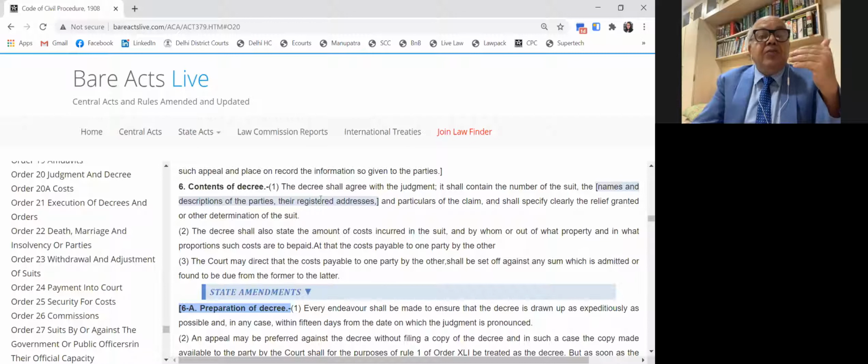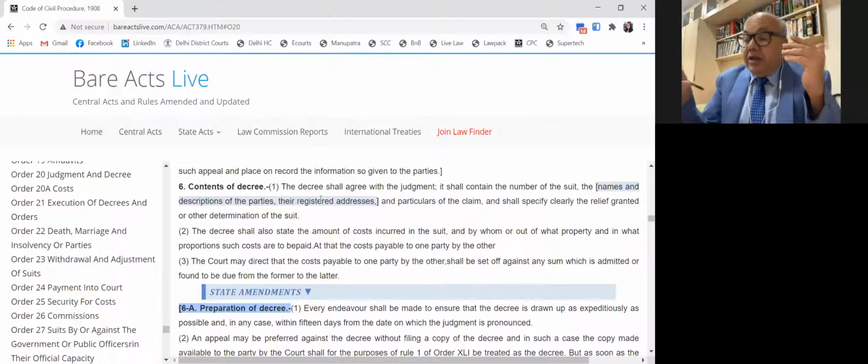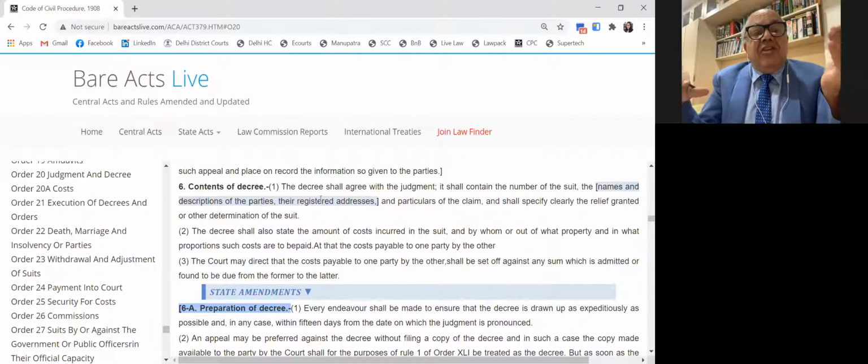Then number 2, name and description of the parties must be given with their addresses. That is also important here. Then the decree further should contain the particulars of the claim. It is not only the plaint which should contain the cause of action and claim.